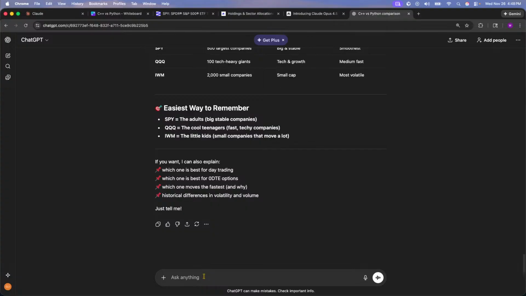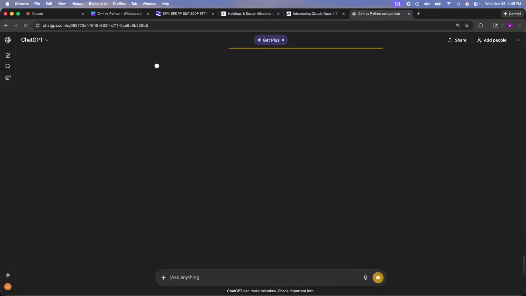All right, I know I said one more, but I think it'll be prudent for us to understand this. Now, can you explain what are small, mid, and large cap companies, and give examples?